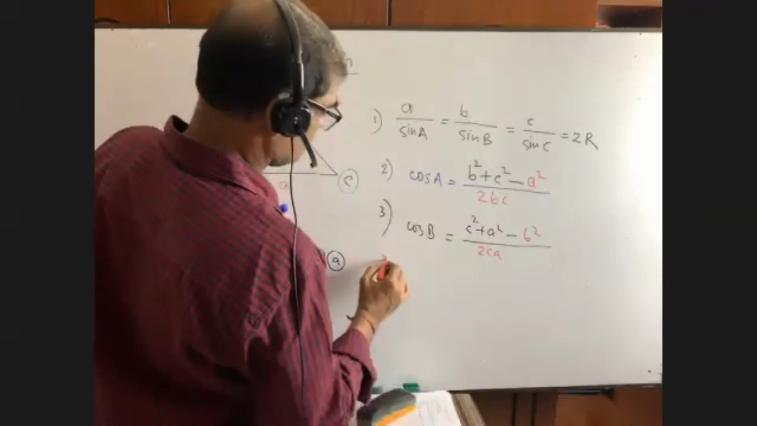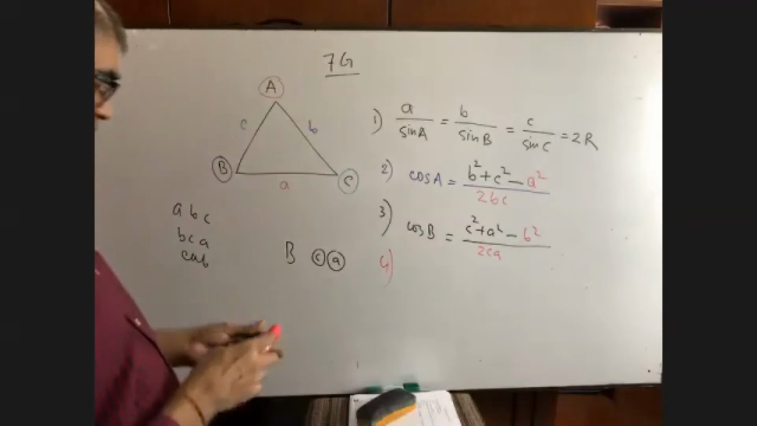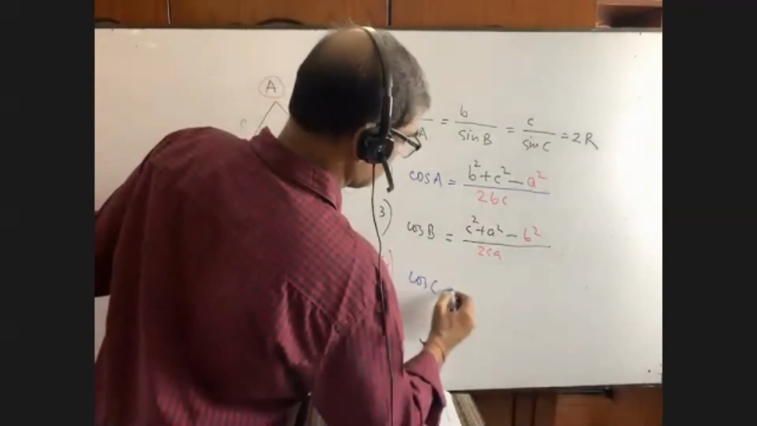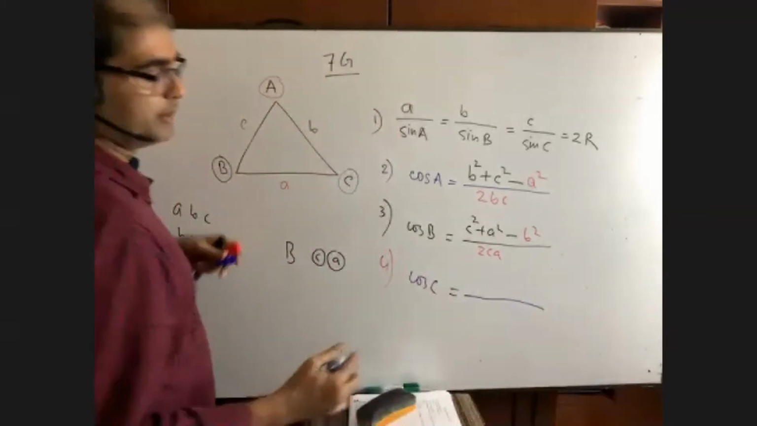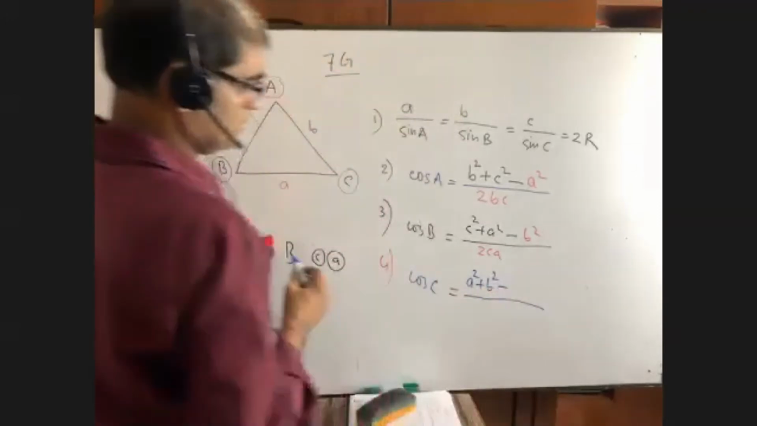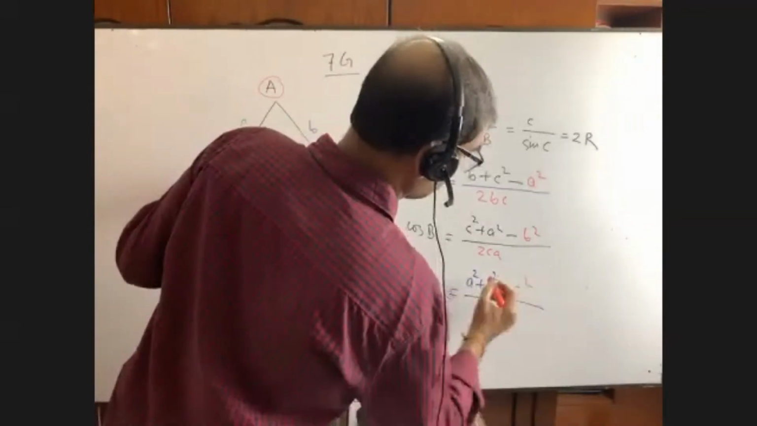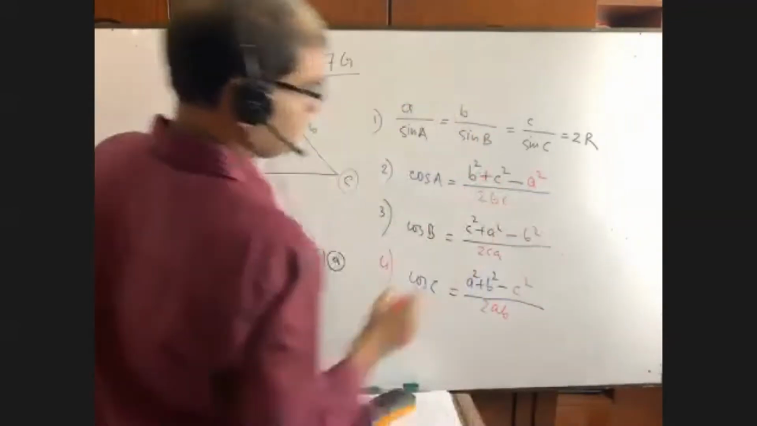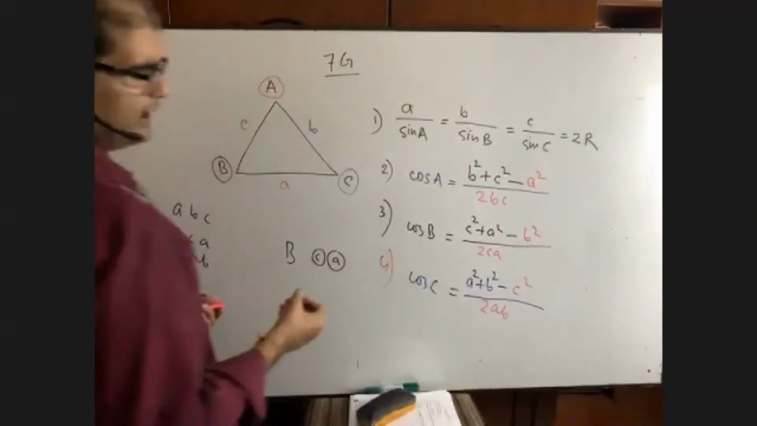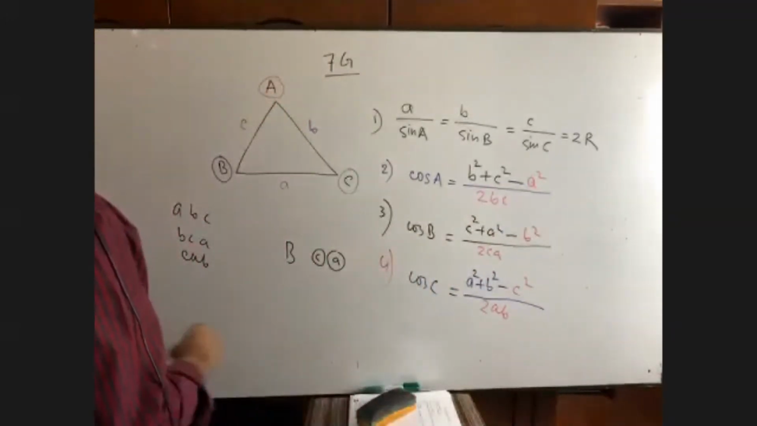Now, formula number 4, which is cosine C. After C, it comes A and B. So write down a square plus b square minus c square, over twice ab. Now, from here, we can also find the value of b square or c square or a square, whatever you want, you can write down. This is the basic formula.